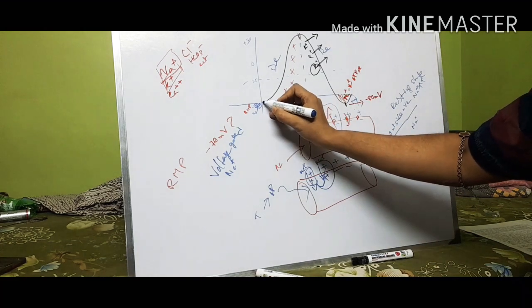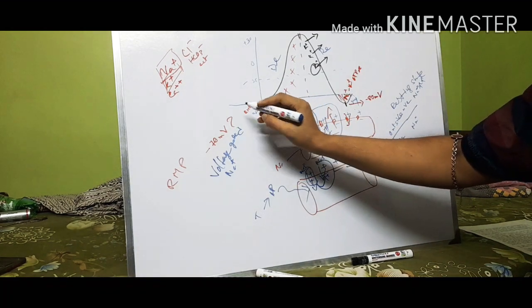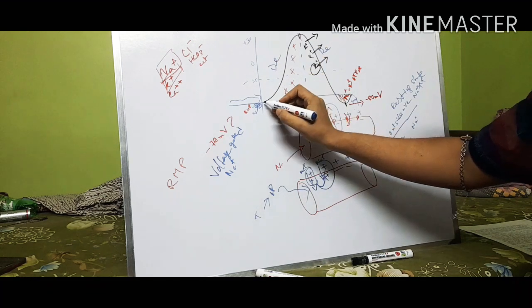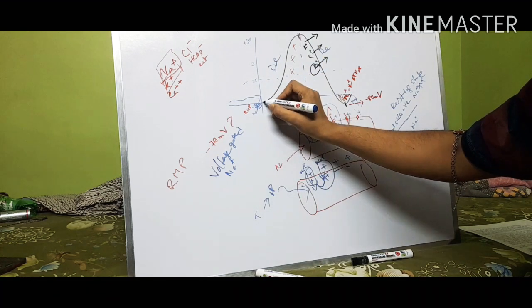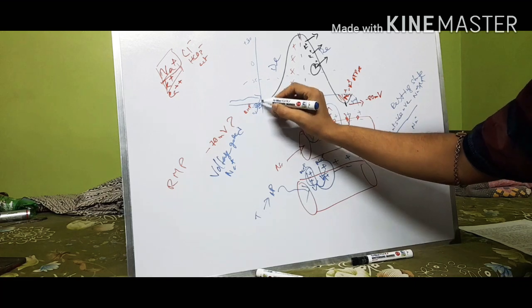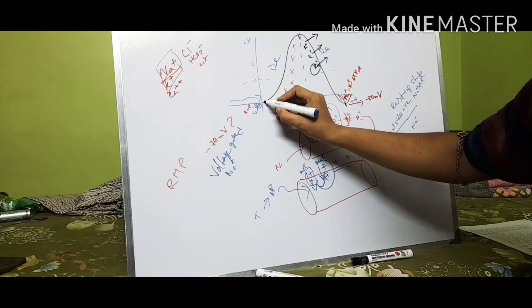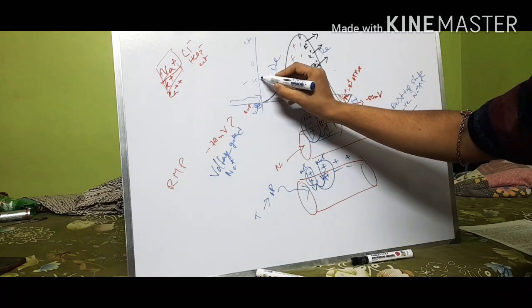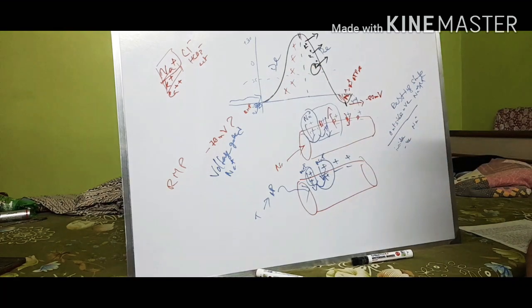So what happens is, at minus 70 millivolt at resting state, one triggering event occurs. This causes the opening of a very small amount of sodium channels. So we can see that sodium is entering the cell, so the graph is increasing very slowly. But here I have marked a stage at minus 35 millivolt.